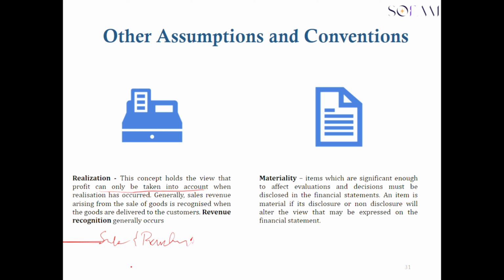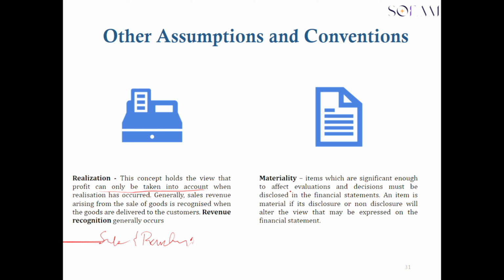where you have to sell goods to your customer and your customer pays you. The moment you deliver your goods to the customer, you have fulfilled your portion of the contract and you are now entitled to the revenue. So in that case, that sales revenue has been realized even though it has not been received.